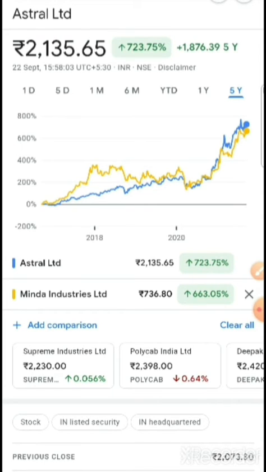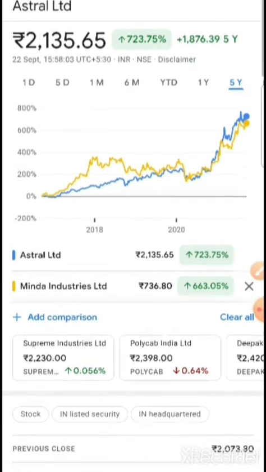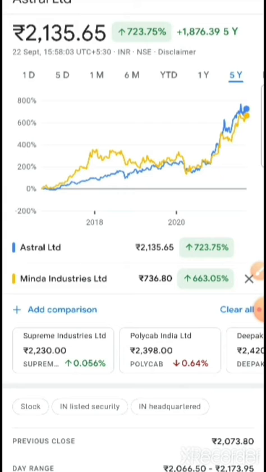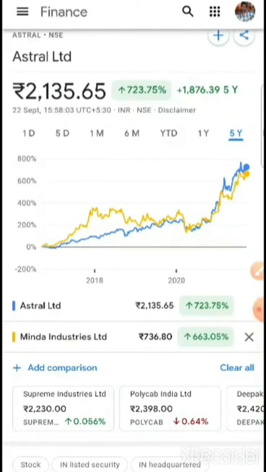If you have a beta of less than 1, it means that even if the Nifty falls by 1%, your stock or your portfolio will fall by less than 1%. So it will benefit you with a low risk profile. If you have a lower beta, it simply means that you will have a low risk profile. Okay, this one you can also check in the